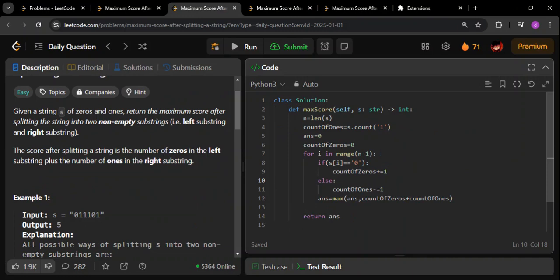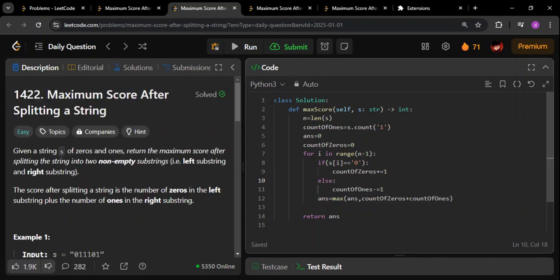So that was all for today. We saw 3 approaches, and we also saw the Java solution for them. The optimal approach here is O(1) space complexity and O(n) time complexity. So yeah, that was all for this particular video.